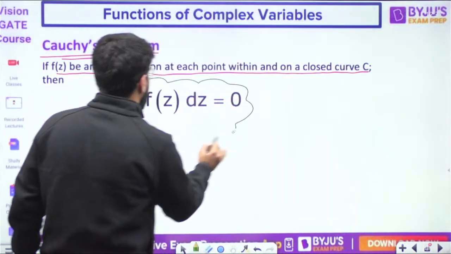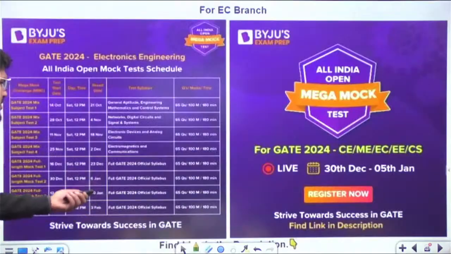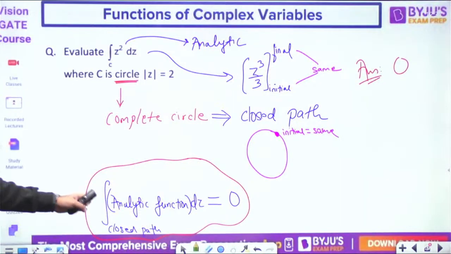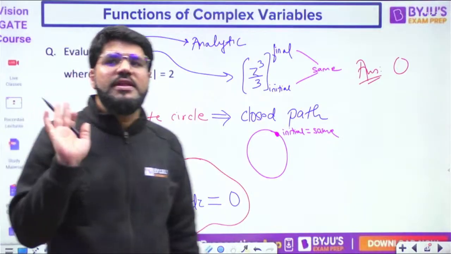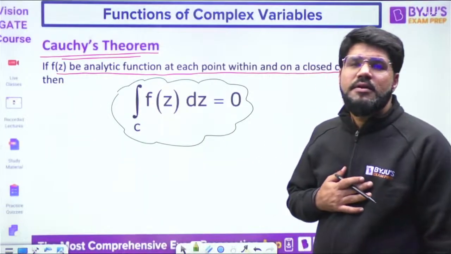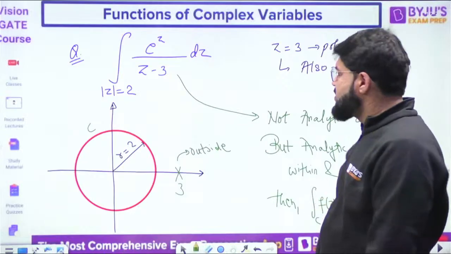We will come to that too, don't worry. The integral of an analytic function over a closed path is 0 if the function is analytic within the complete closed path. So here the answer is 0.